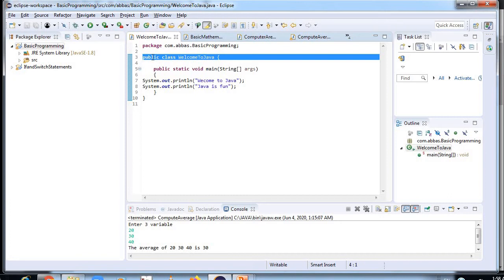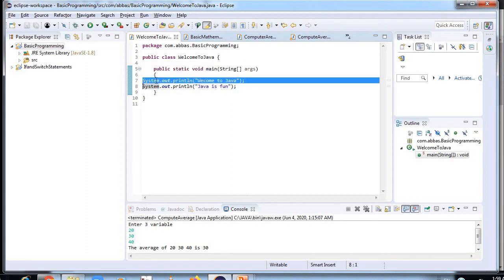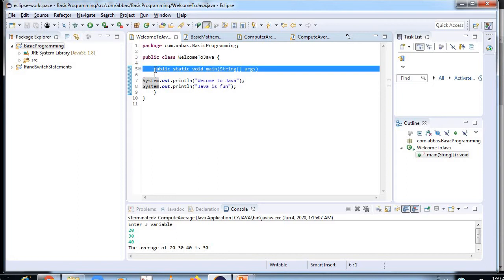Now coming back to the parameters used in the first program. Let's see the meaning of class, public, static, void, main, and String args, and System.out.println. The class keyword is used to declare a class in Java. The public keyword is an access modifier which represents visibility. It means it is visible to all.